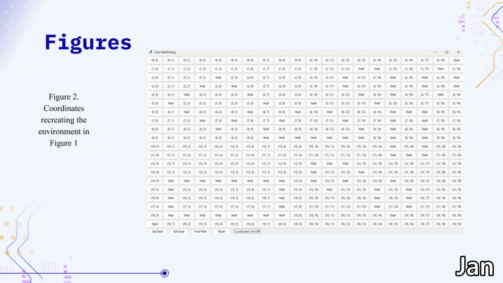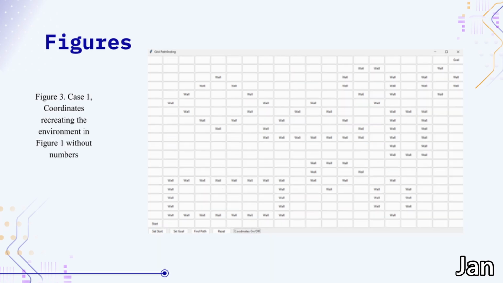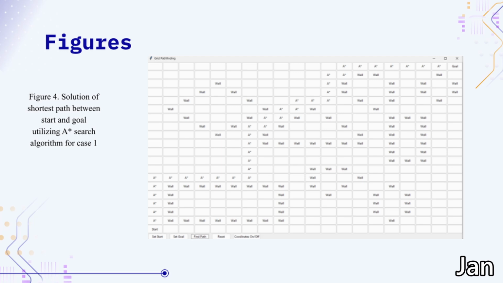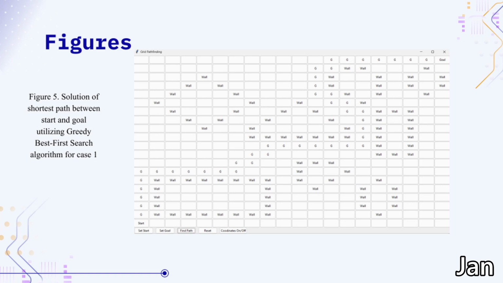Here's the first case. We decided to make the start and the goal adjacent to each other. It's similar to the first figure. Here it's better represented without the numbers, so it's clearer to view. And here is the solution using the A* algorithm. Here's the solution using the greedy best first search algorithm.